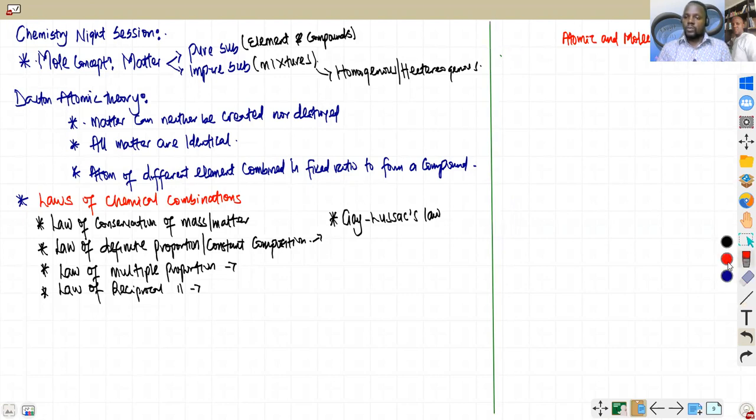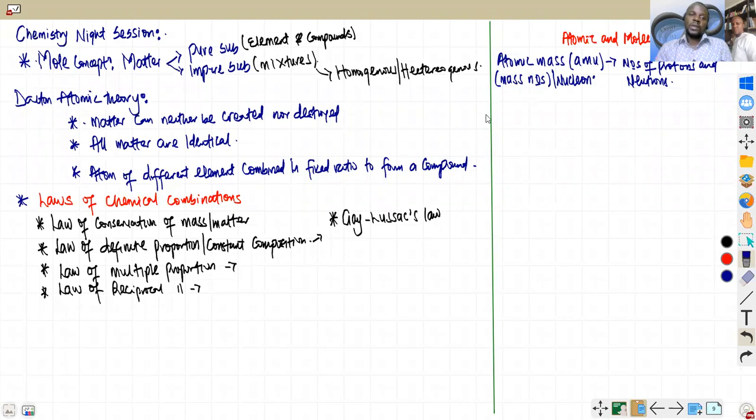So, atomic mass first. It is measured in AMU, which means atomic mass unit. Basically, it is the number of protons and neutrons. So protons and neutrons give the atomic mass, which you can also call the mass number. And if you like, you can also call it the number of nucleons.